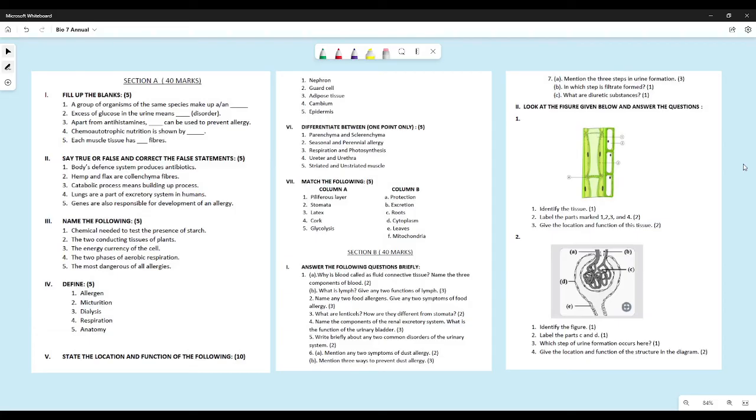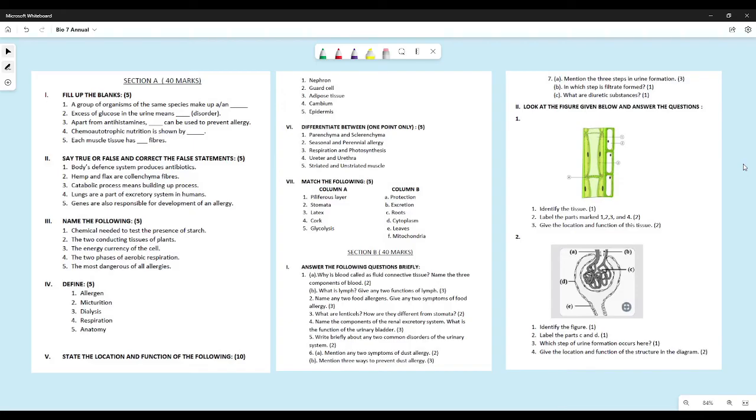But yes, uremia, excess of urea in the blood, is a disorder of urinary system. Edema, where there is swelling in body tissues, is a disorder of urinary system. Kidney stones are disorders of urinary system. UTI, urinary tract infection, is a disorder of urinary system, not diabetes. Many of you wrote diabetes. Some of you wrote there is blood in the urine. They are not disorders of the urinary system. There are other factors which are related.